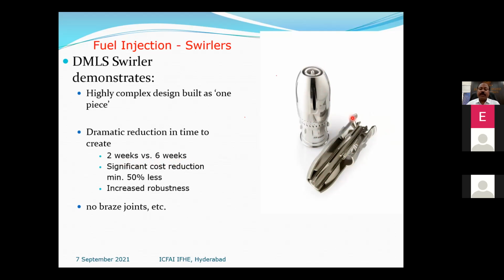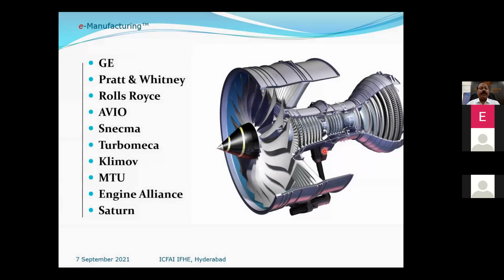And the cost reduction is almost 50%. And no braces, no joints. And highly complex shapes, swirlers, these are possible. And these are the companies which are using digital manufacturing or e-manufacturing. So they are all engaged in their product development.